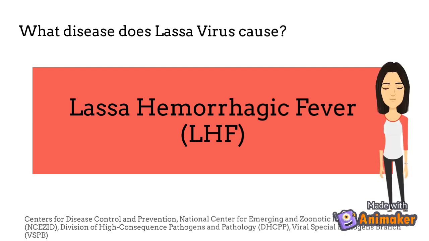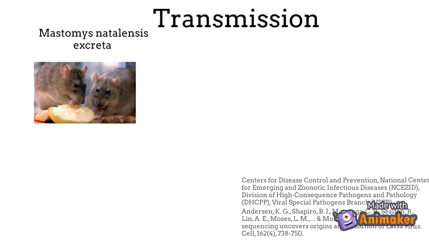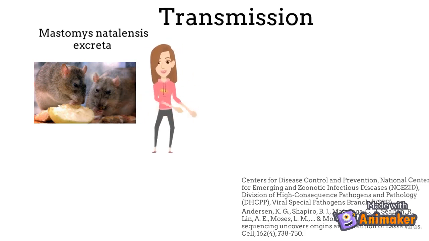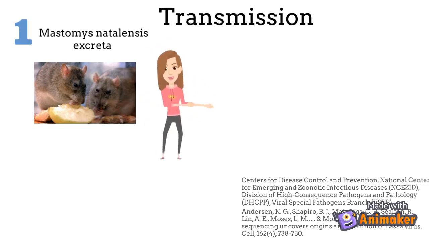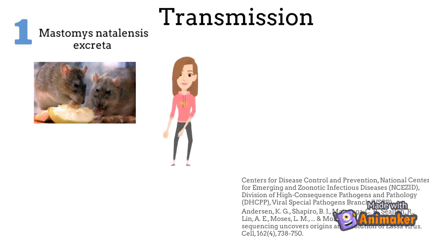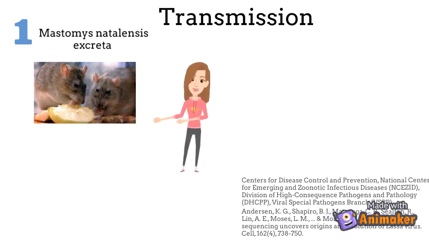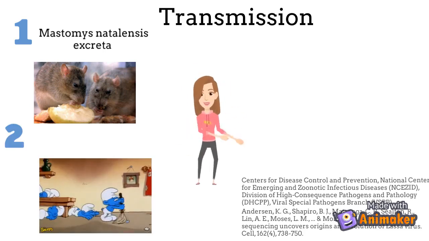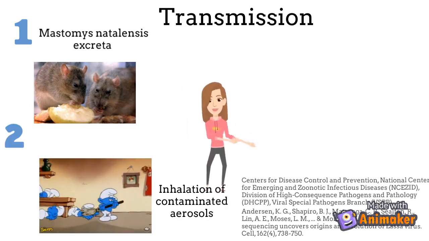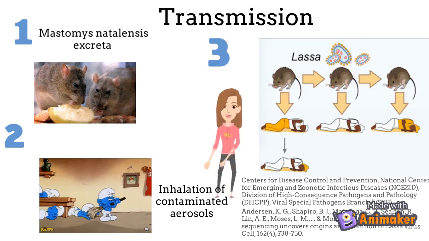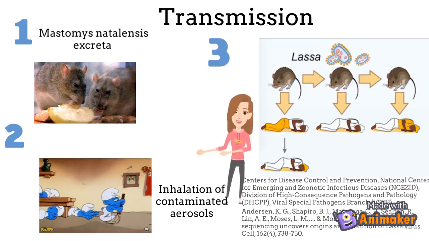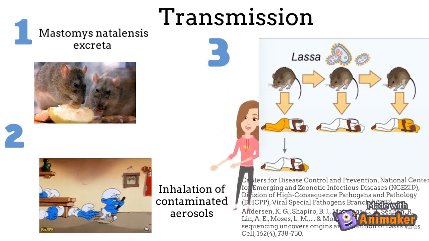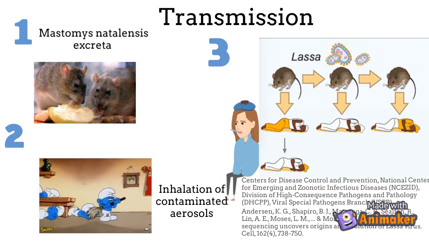Lassa virus causes Lassa hemorrhagic fever. Transmission of Lassa virus begins with the reservoir, the Mastomys rat. It is a type of rat that enters and lives in human homes and food storage areas. The infected rodents excrete the virus in urine and droppings for a long period of time, sometimes until end of life. Transmission from rat to humans occurs through ingestion of rat or inhalation of particles.